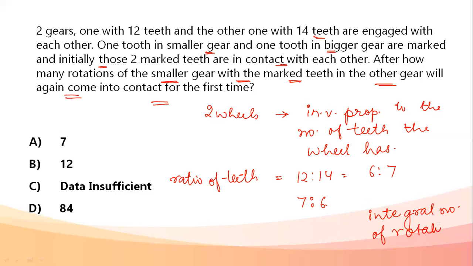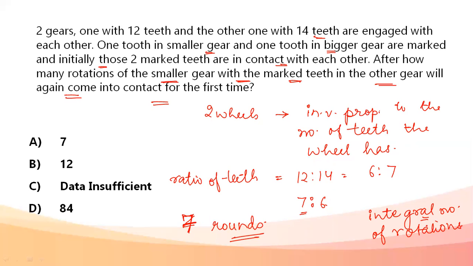They have done an integral number of rotations. It cannot be some fraction for either of them. No, we need an integral number of rotations. So for the smaller wheel, it is going to be 7 rounds, after which they are going to meet up.